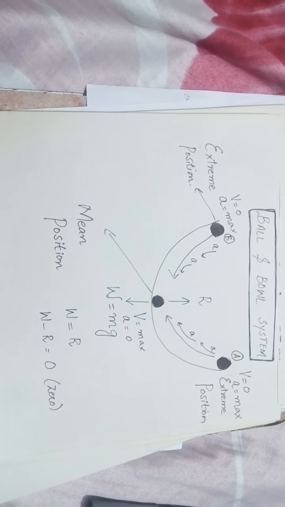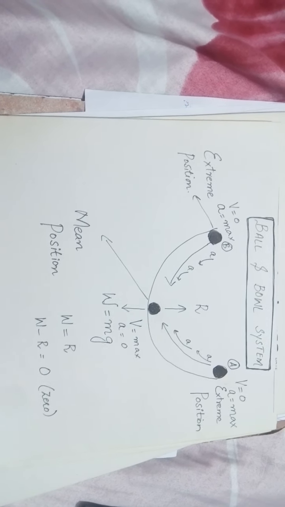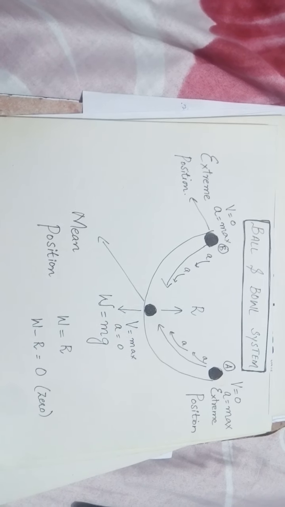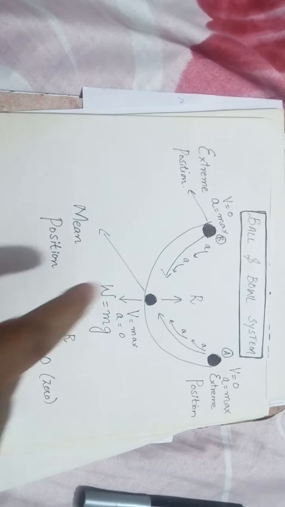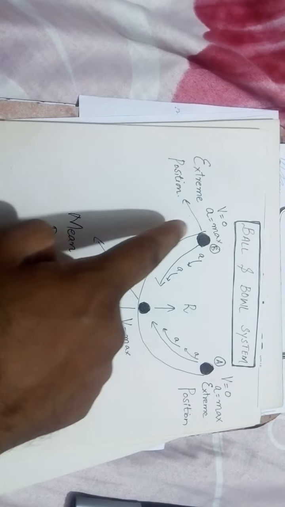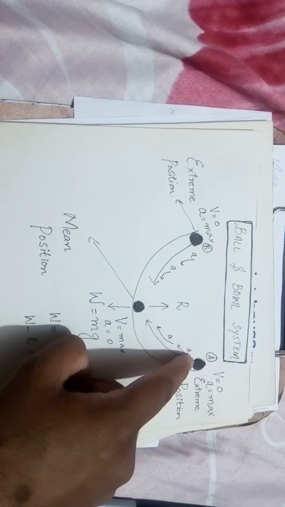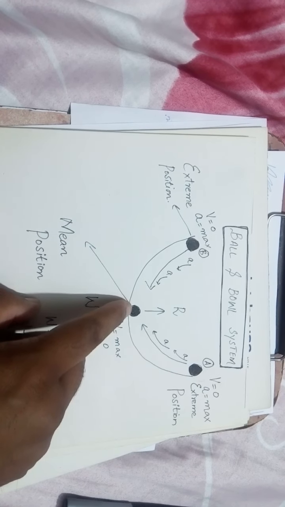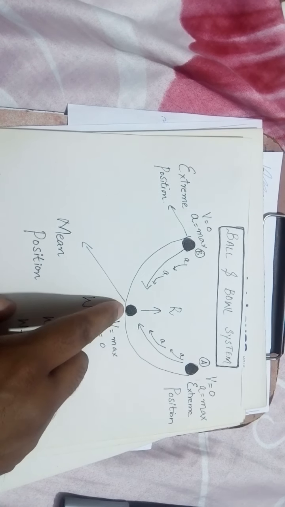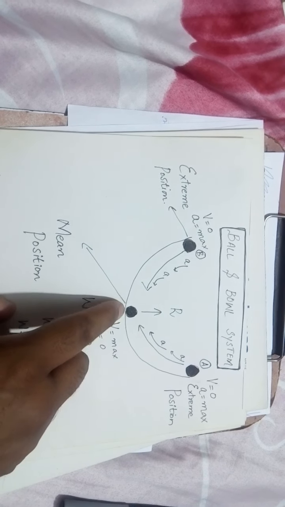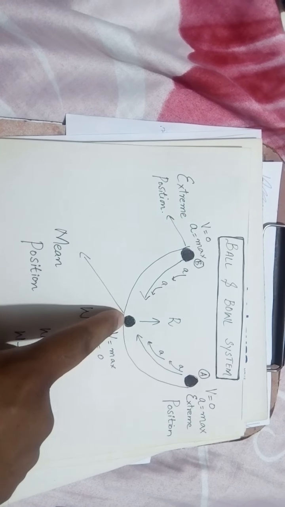In today's lecture, we will prove that the ball and bowl system also obeys simple harmonic motion. Here it is a bowl, and in black color I have shown the ball. When we start this experiment, the ball will be at the position O. This is the position O, known as the mean position of the body. The motion will start about its mean position.